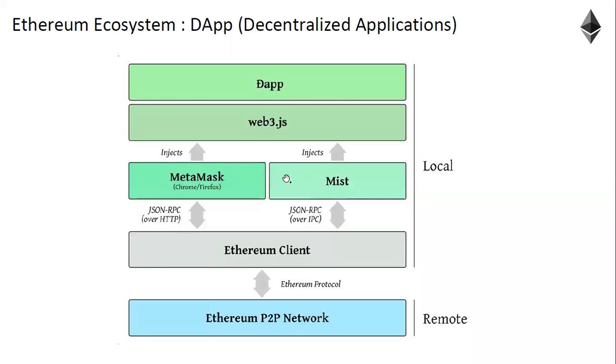These are types of wallets, the wallets based on which you can execute smart contracts. So the JSON format by the Ethereum client through the browser will communicate with MetaMask, and it injects information to